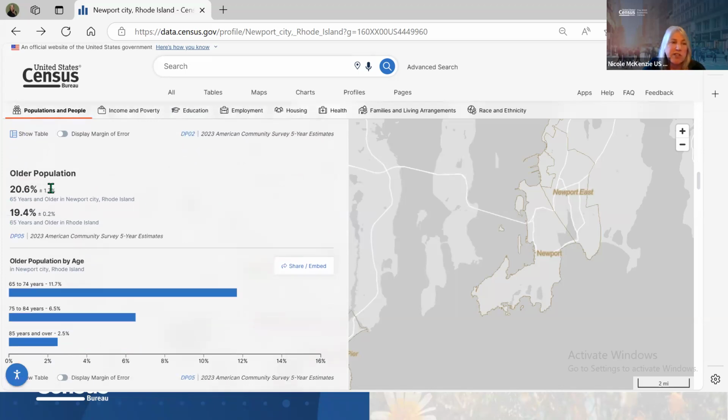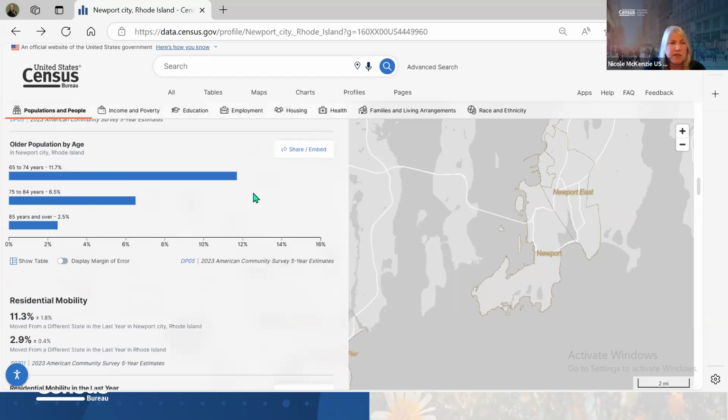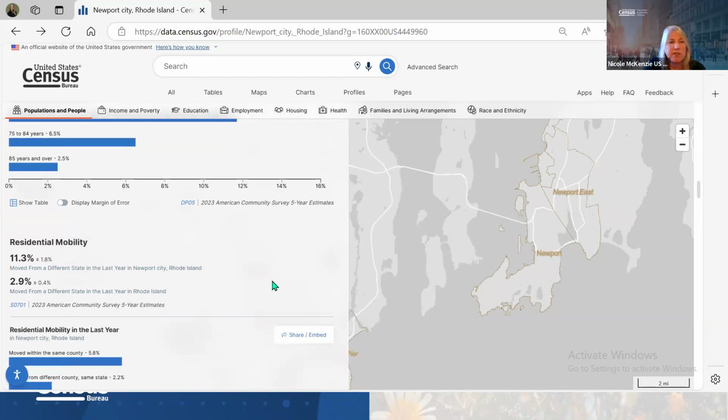Older population, it looks like Newport's pretty close to the state as a whole. 65 years and older, 20%. Of your older population, the majority is between 65 and 74. You have 2.5% above 85.